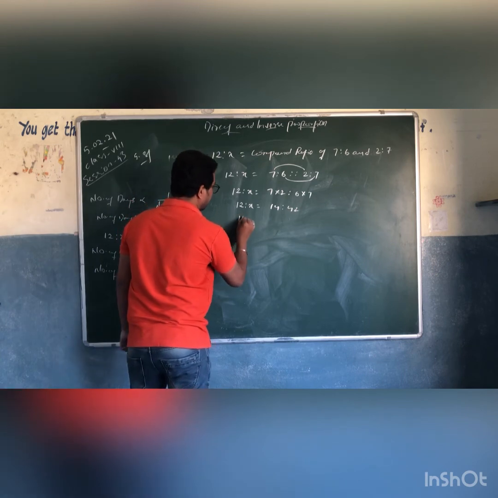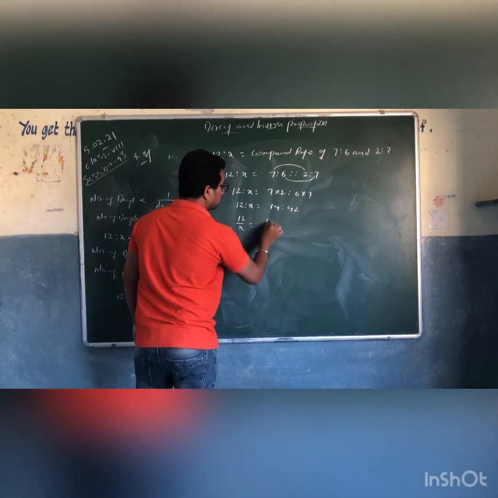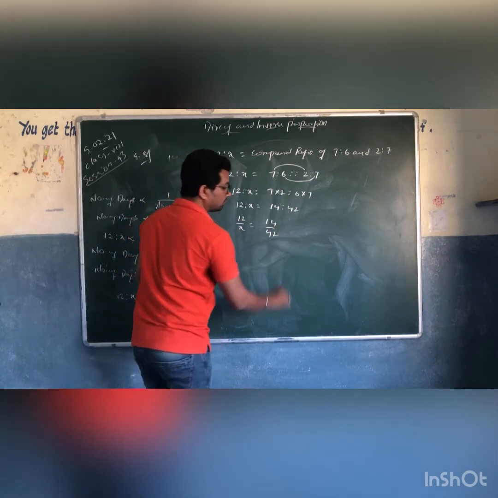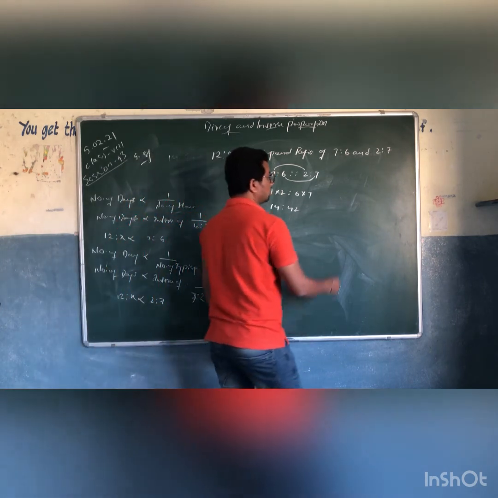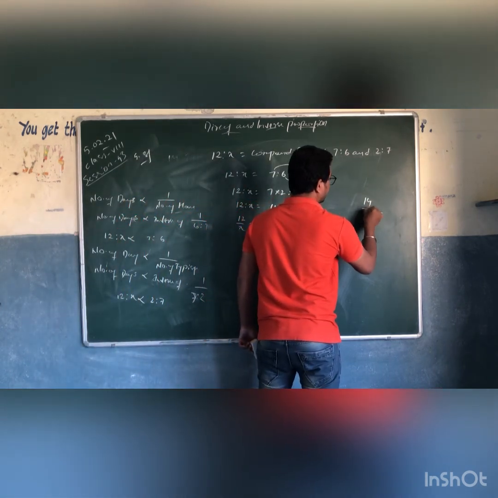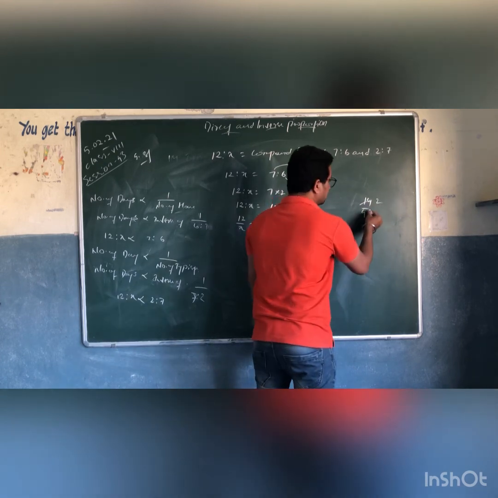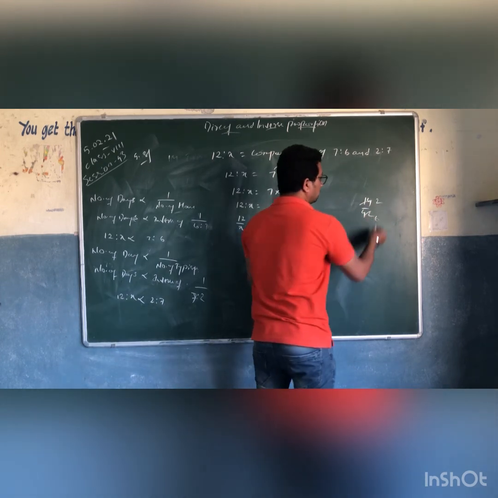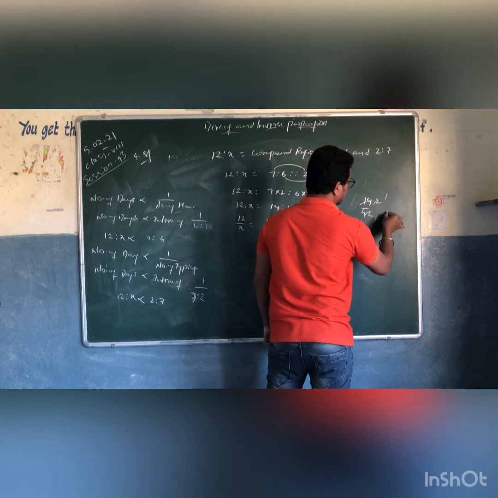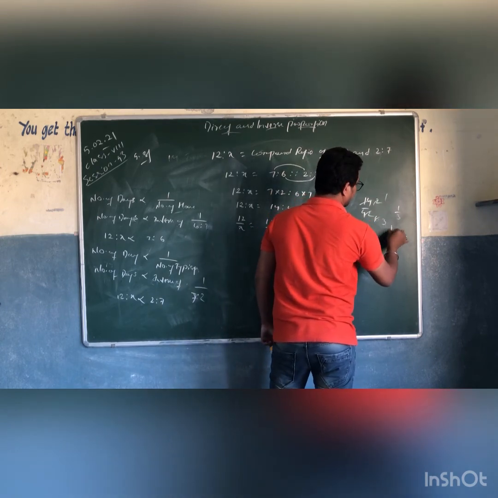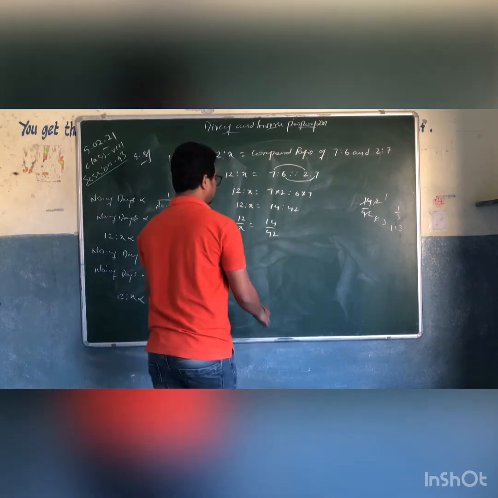Right? Now this can be written as 12 by x is equal to 14 by 42. 14 by 42 can be written as 7 2s 14, 7 6s 42. 2 1s 2, 2 3s 6, which will be 1 by 3, nothing but 1 is to 3.